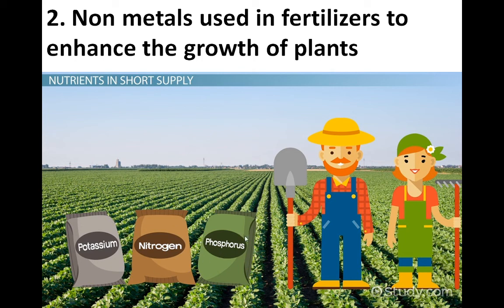So these three: nitrogen N, phosphorus P and potassium, whose symbol is K. These NPK fertilizers we use to enhance the growth of plants. To enhance the growth of plants we require non-metals, for example nitrogen, phosphorus and potassium.